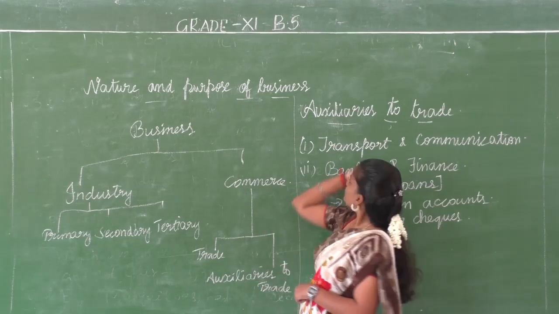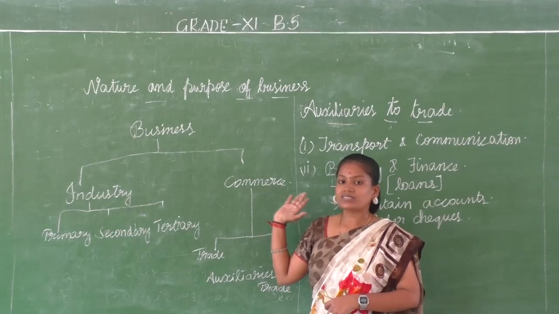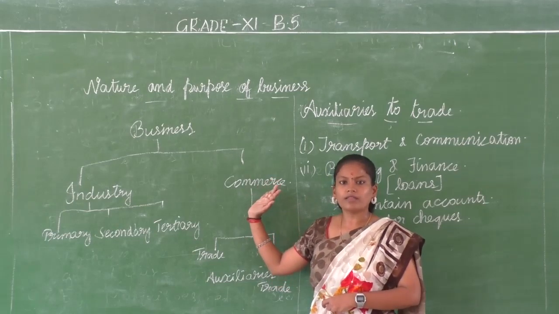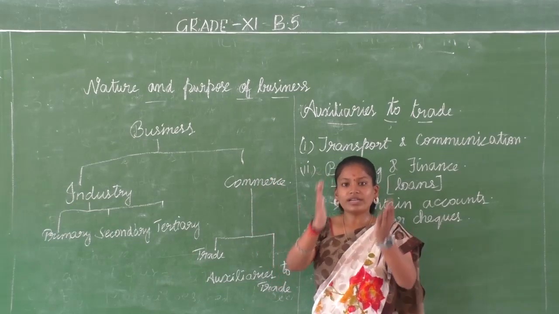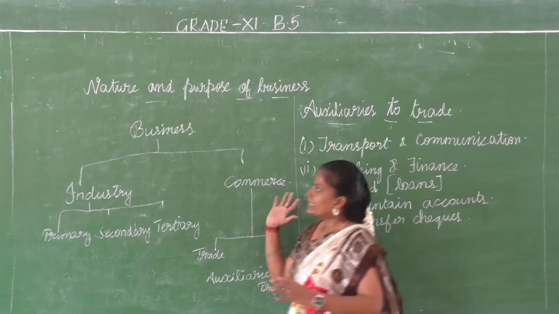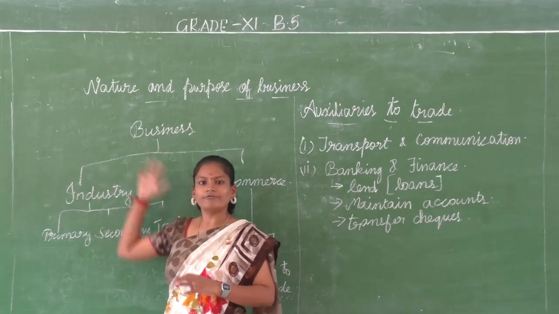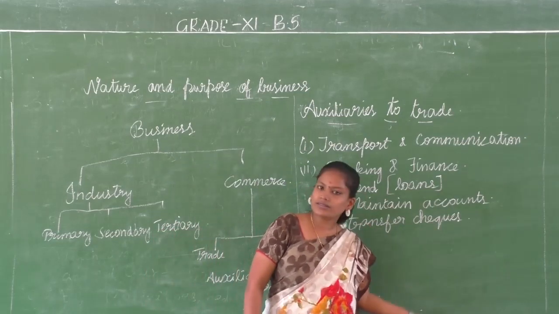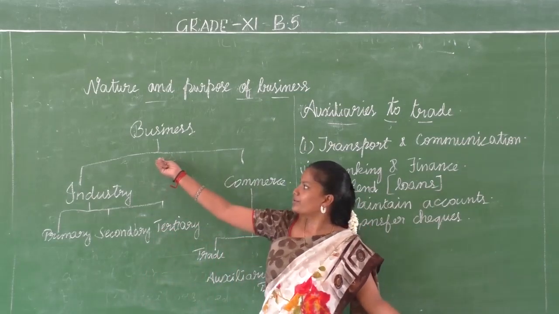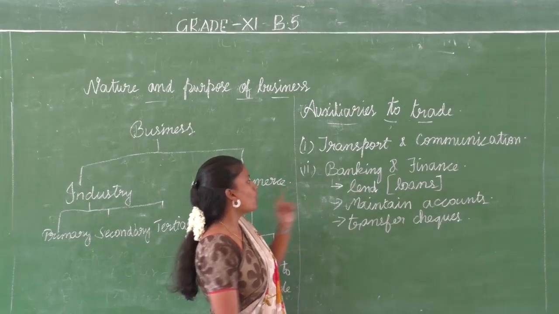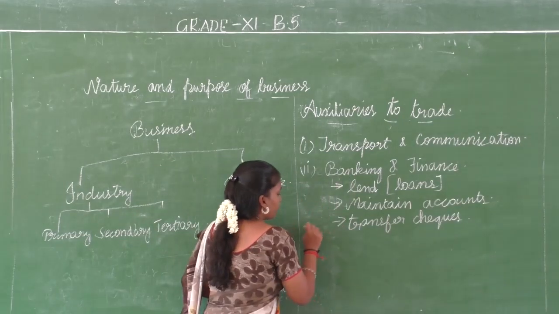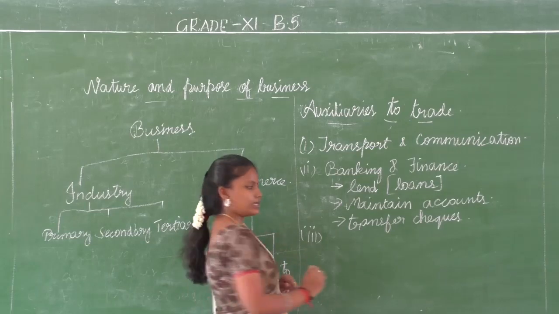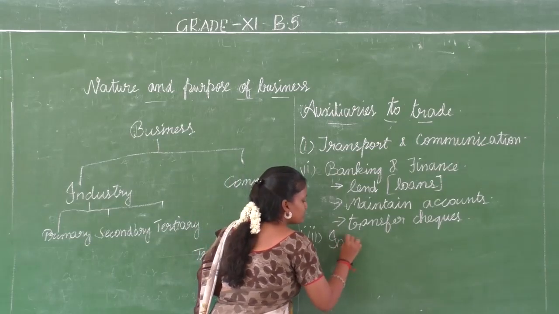So whatever we talk about auxiliaries to trade, it does not stop with commerce alone. We don't look at it from the narrow point of commerce, we deal with the entire part of business. Okay? So all these auxiliaries to trade are going to deal with the business also. What is the third point that we are going to discuss here? Insurance.